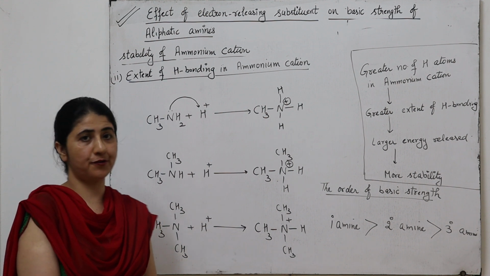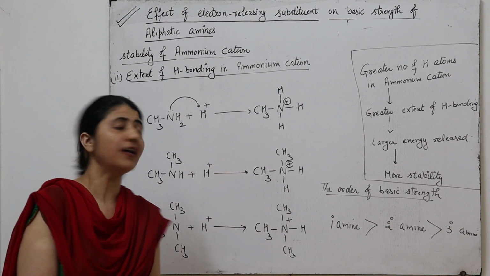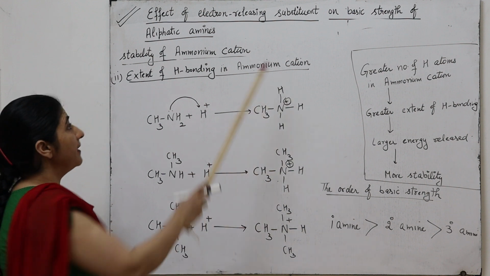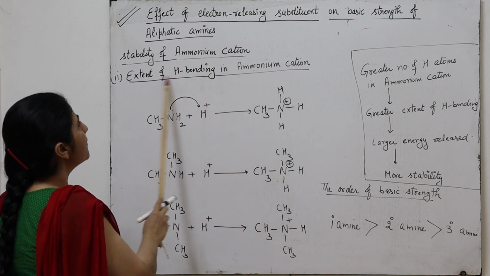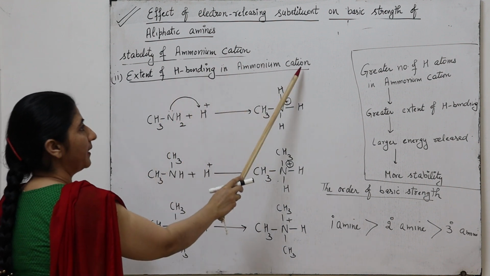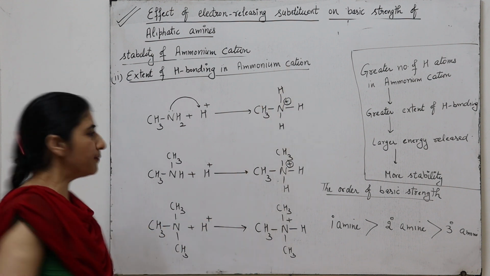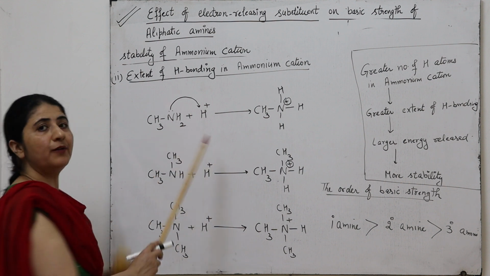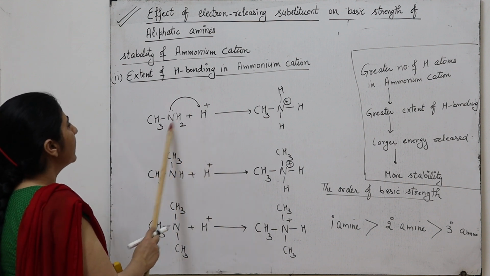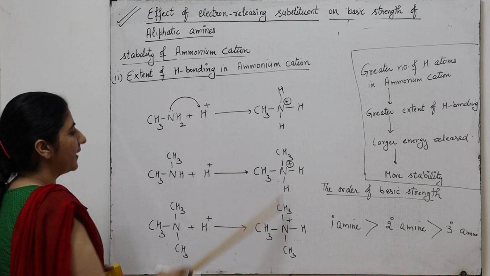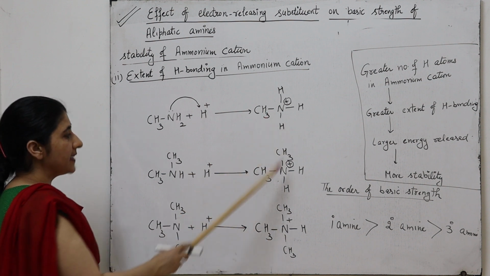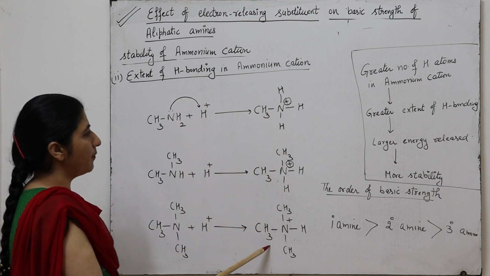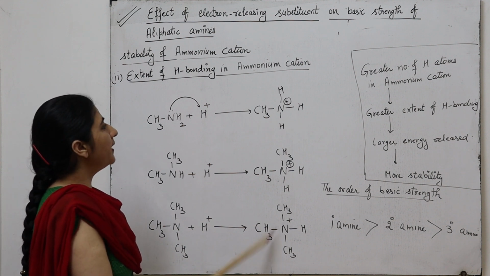Second factor is the extent of hydrogen bonding. The stability of the ammonium cation can be described in terms of the extent of hydrogen bonding in the ammonium cation. We have three types of amines: primary, secondary and tertiary. When they are dissolved in water in the aqueous state, they form three types of cation: primary ammonium cation, secondary ammonium cation and tertiary ammonium cation.